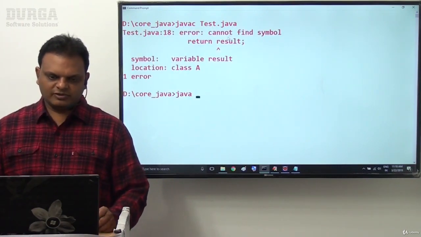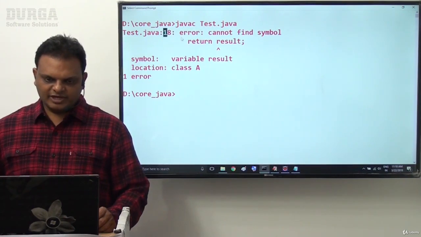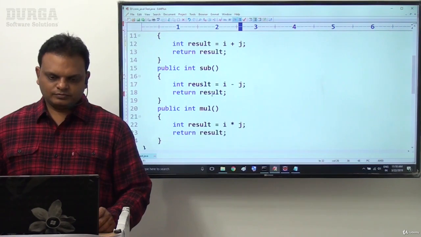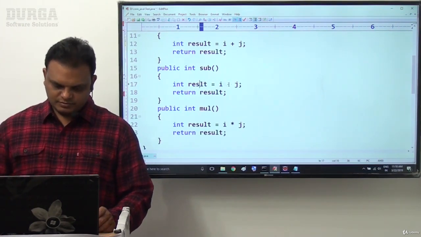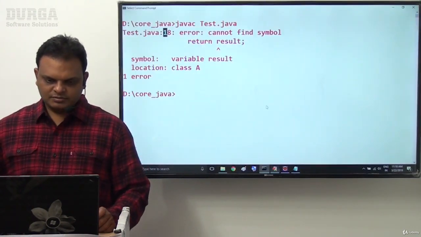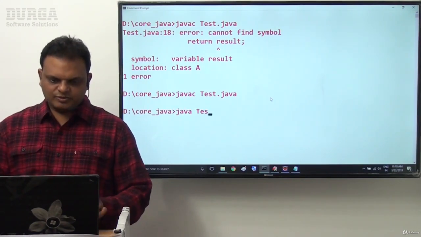Java, no, here we are getting some problem, just wait. At line number 18 we are getting the problem. Spelling mistake, result. Compiled successfully. Java Tester.